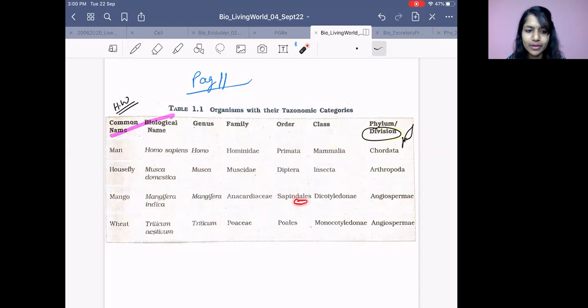Most of the plant orders end with ales. Sapindales, Poales, right? The rest: dicot, monocot, and division will be angiosperm, because they both are producing fruit. If any plant is producing fruit, that is angiosperm. So mango and wheat are both angiosperms. Cool?